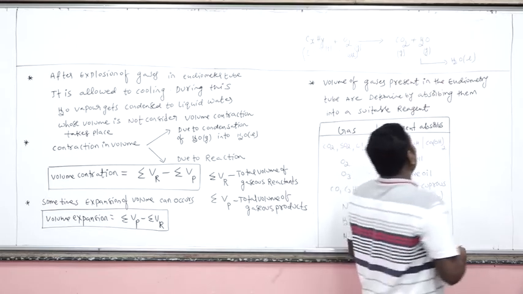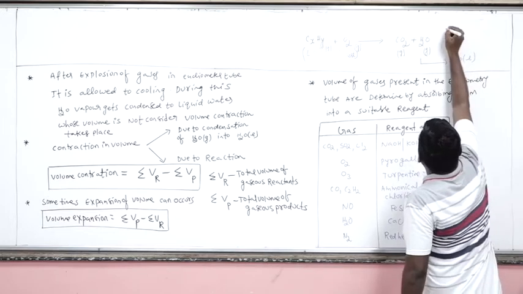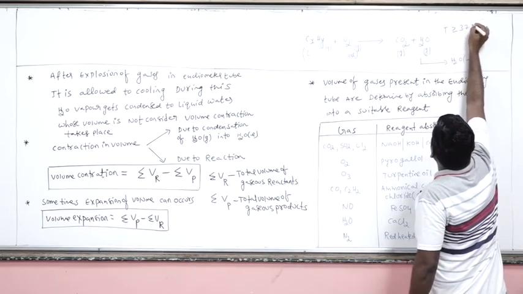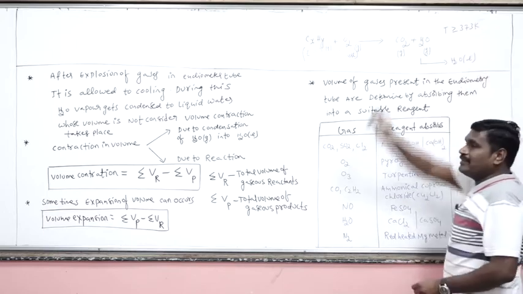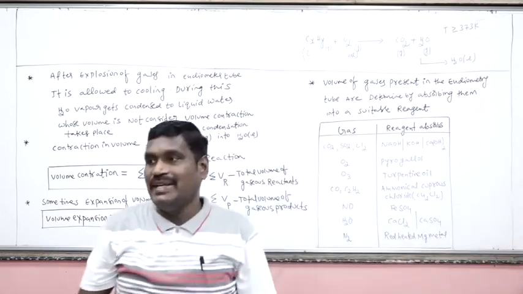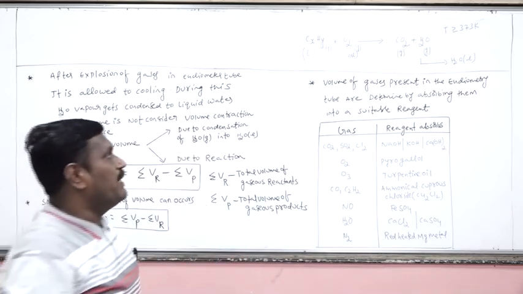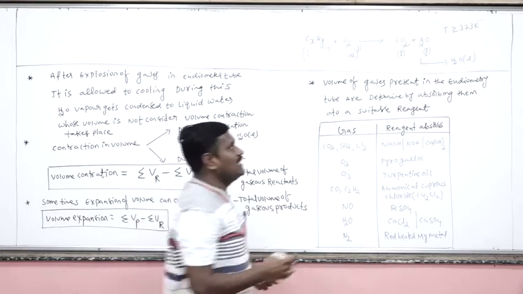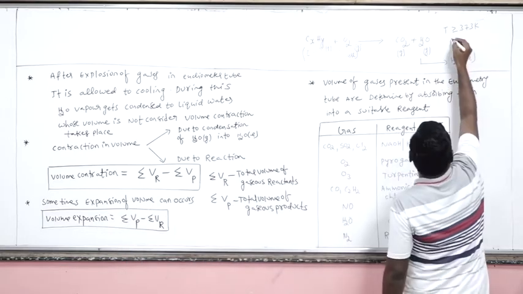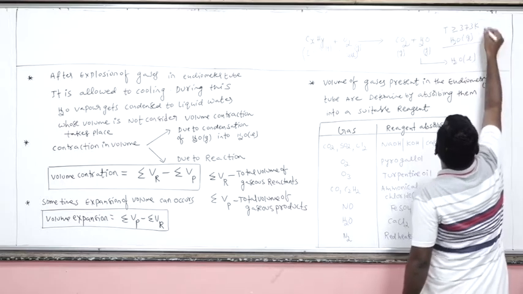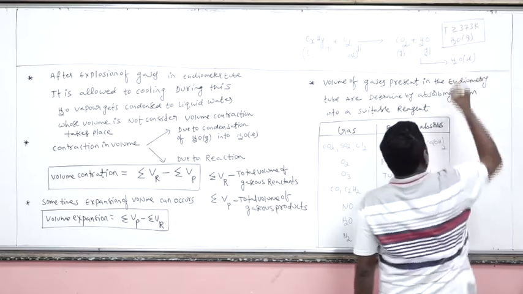Here the condition is that the temperature is greater than or equal to 373 Kelvin. Do you know the boiling point of water? 100 degrees Celsius, that is 373 Kelvin. When the temperature is 373 Kelvin or more, only then will water be in the vapor phase.